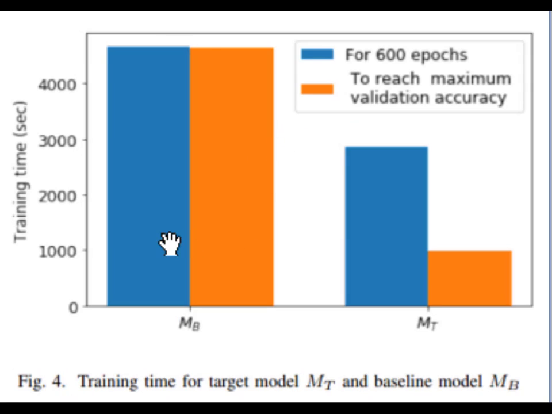Here we measure the time for the baseline model and the target model for 600 epochs, as well as to reach the maximum validation accuracy. We can see that for both 600 epochs and the time to reach the maximum validation accuracy, the target model has outperformed in terms of training time.